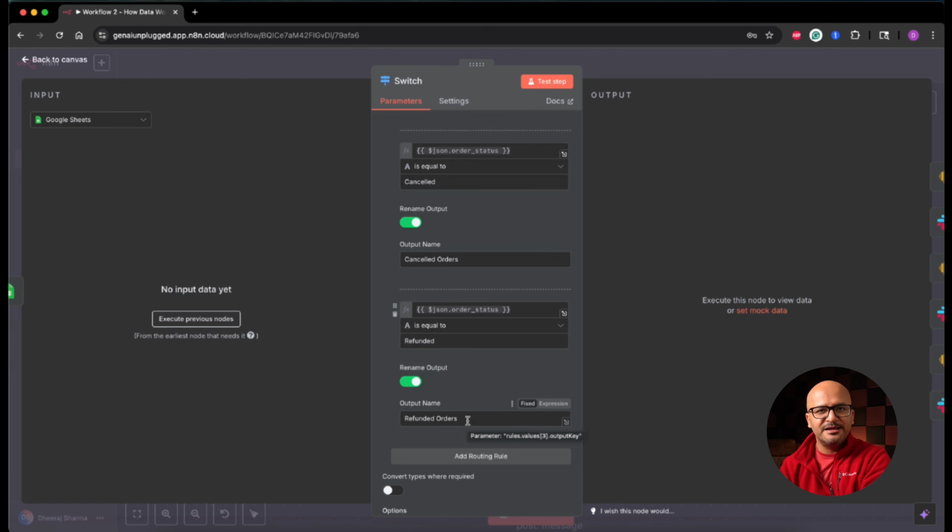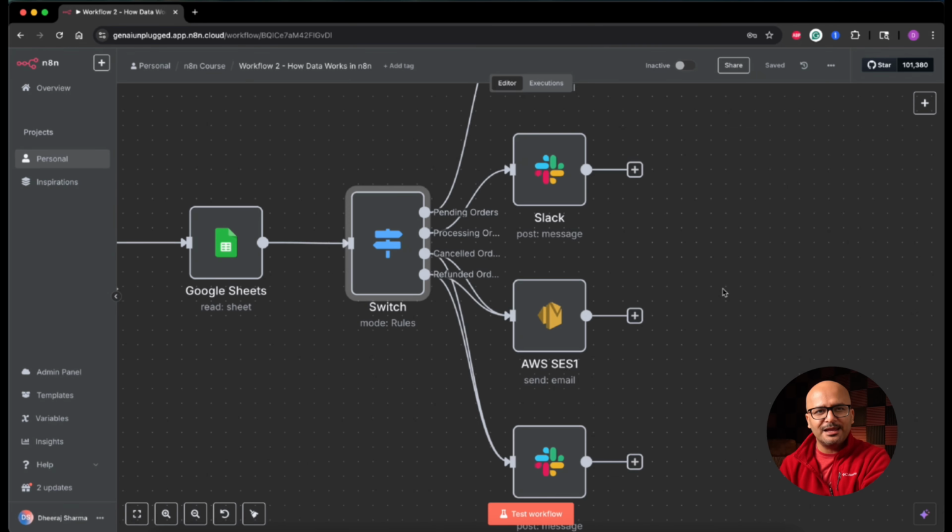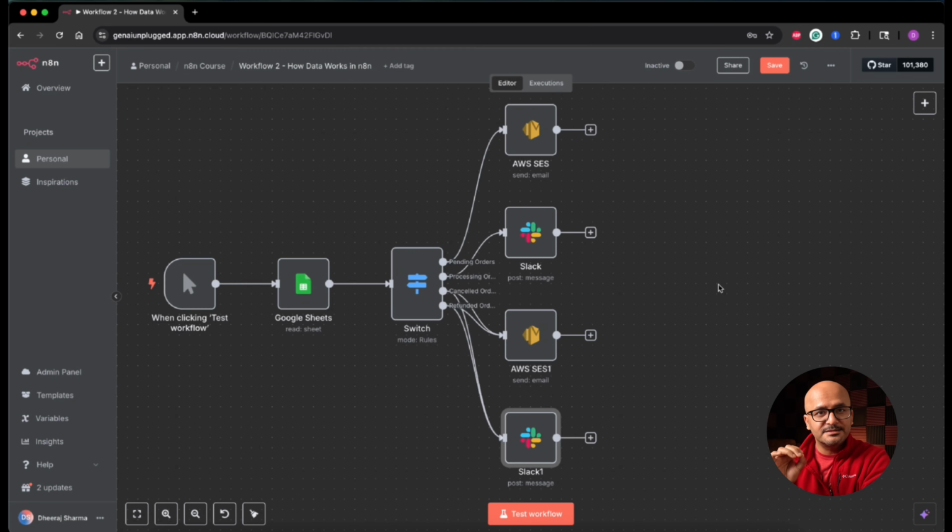Like I explained earlier, the switch node helps you create n different branches. Here n is equal to 4, so 4 branches are being output out of this one. So this is an example of multipath branching. Then there is the third type of branching, which is parallel branching, where multiple actions are performed from the same node on the data coming out of it.